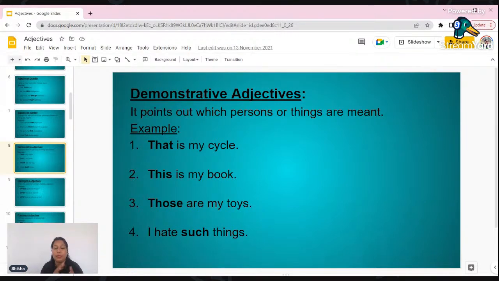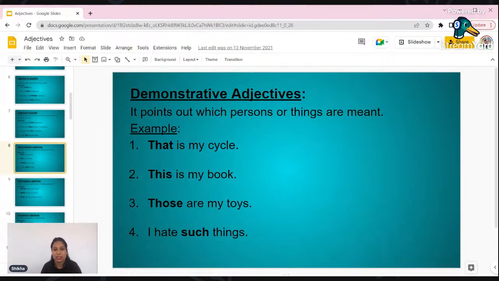So when I use this word this, you come to know, okay, the thing which I'm talking about is near to me. In the same way, if I say those are my toys, the moment I say those, you come to know that I'm talking about more than one thing, and the things are away from me, not near to me.